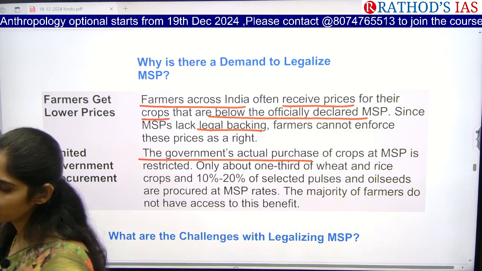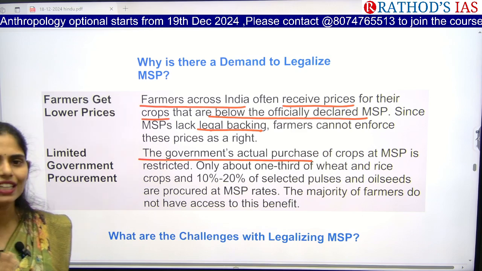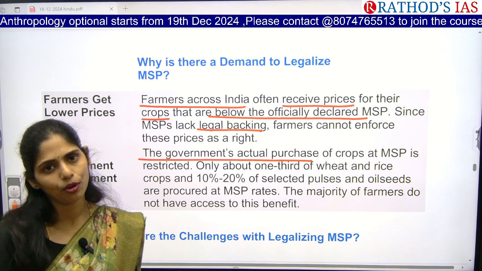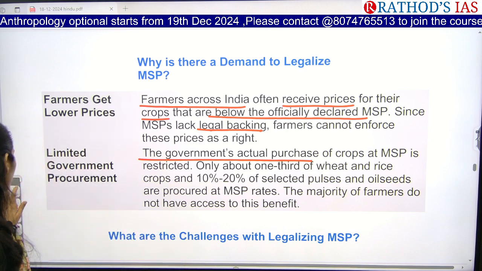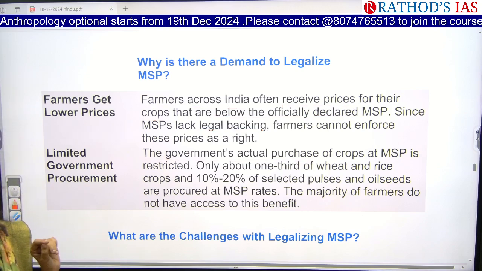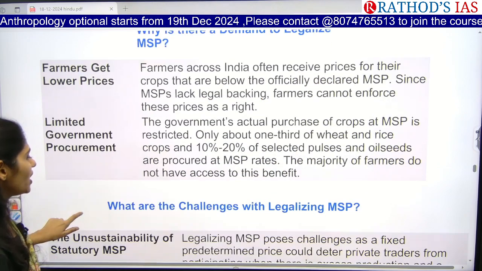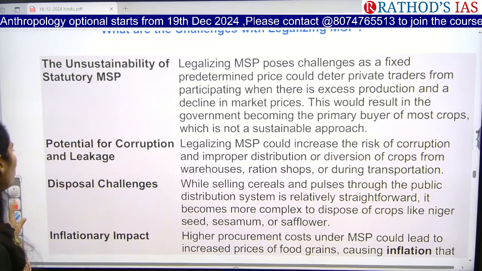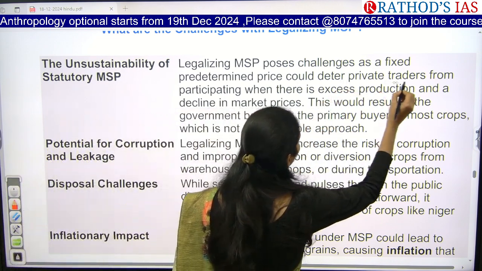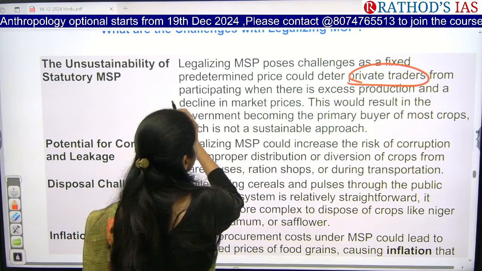So the remaining amount, obviously these farmers have to sell in the APMC market, where there is a problem of middlemen, and they are not getting proper prices. Because of these two reasons, people are now demanding a legal MSP. So what are the challenges here? The first one is, if you want to go for legalizing this MSP, we have some problems. Especially, it will deter private traders from participating.